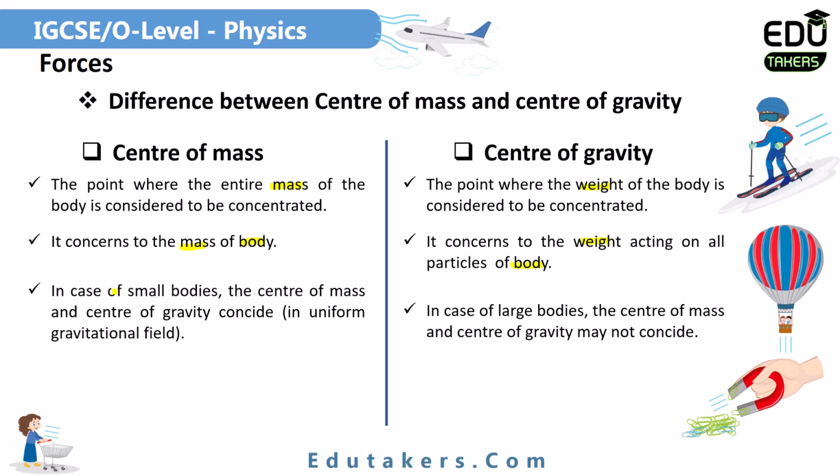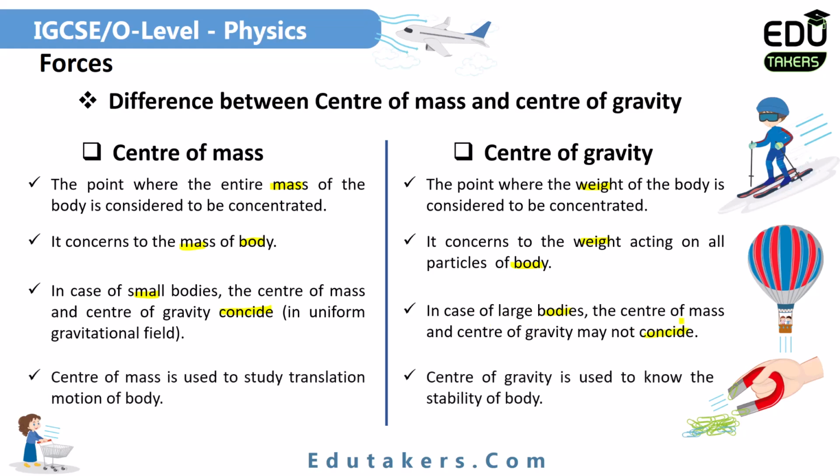The same difference is given here. In the case of small bodies, the center of mass and the center of gravity coincide. It is basically in the uniform gravitational field. And in the case of large bodies, the center of mass and the center of gravity do not coincide. Center of mass is used to study the translational motion of the body, but the center of gravity is basically used to determine the stability of the body. The stability of any body is basically determined by where the center of gravity is located.